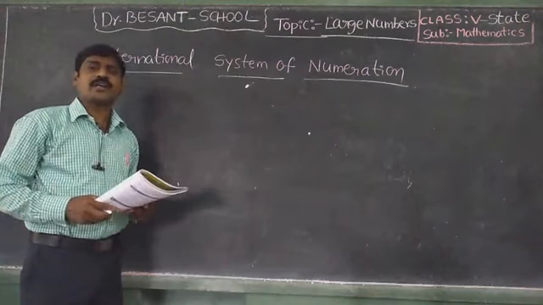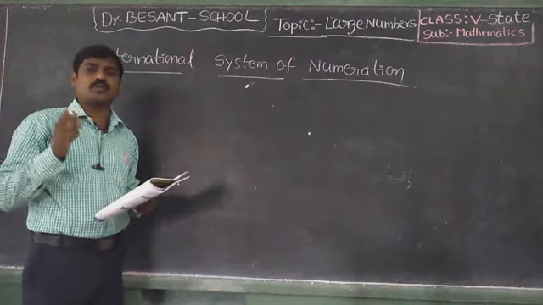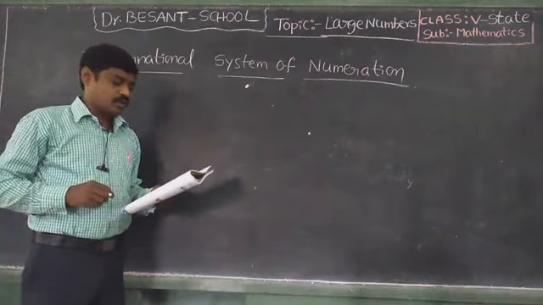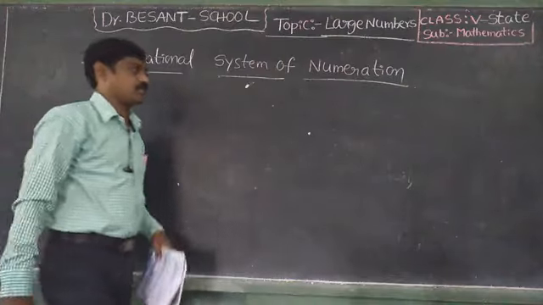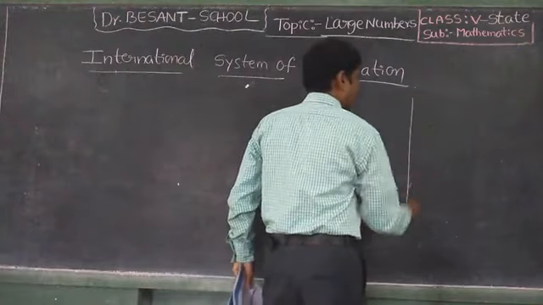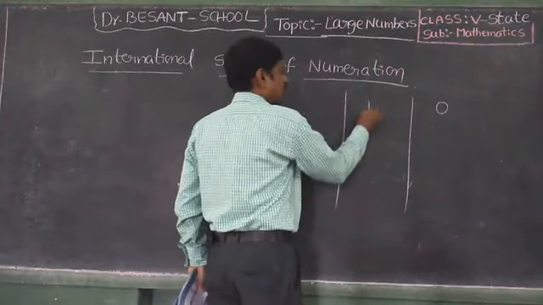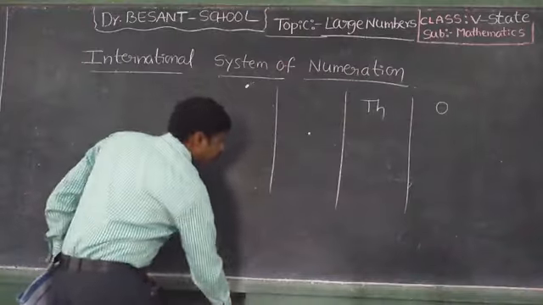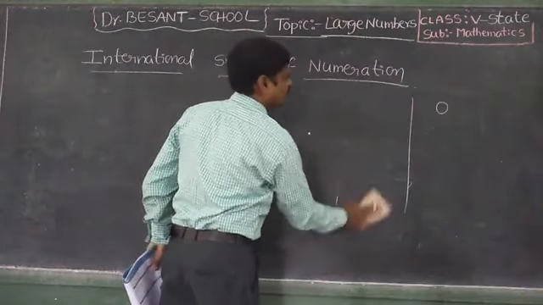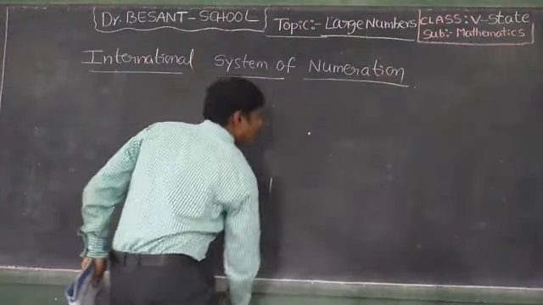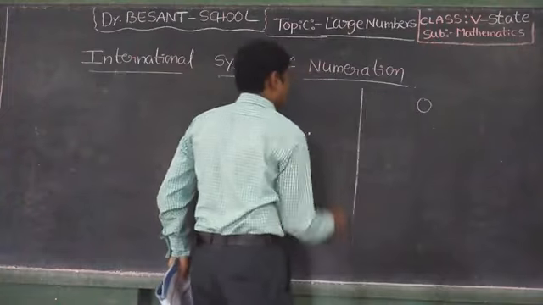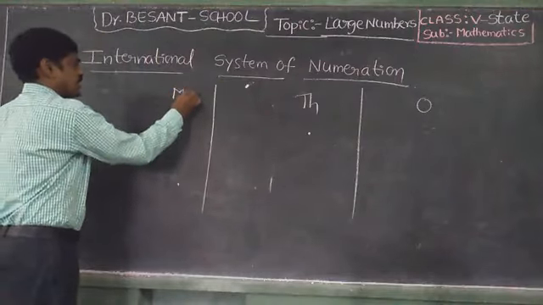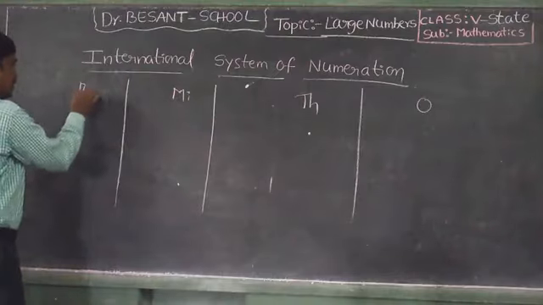Like the Indian system of numeration, here also we have to split into groups or periods. The periods are ones, thousands, millions, billions. See, ones, thousands, ones, thousands, millions, billions. Okay.